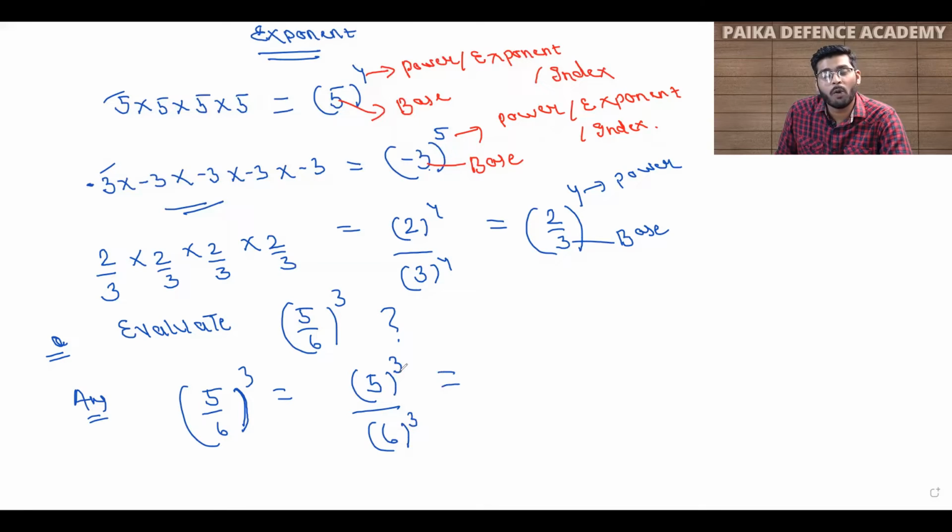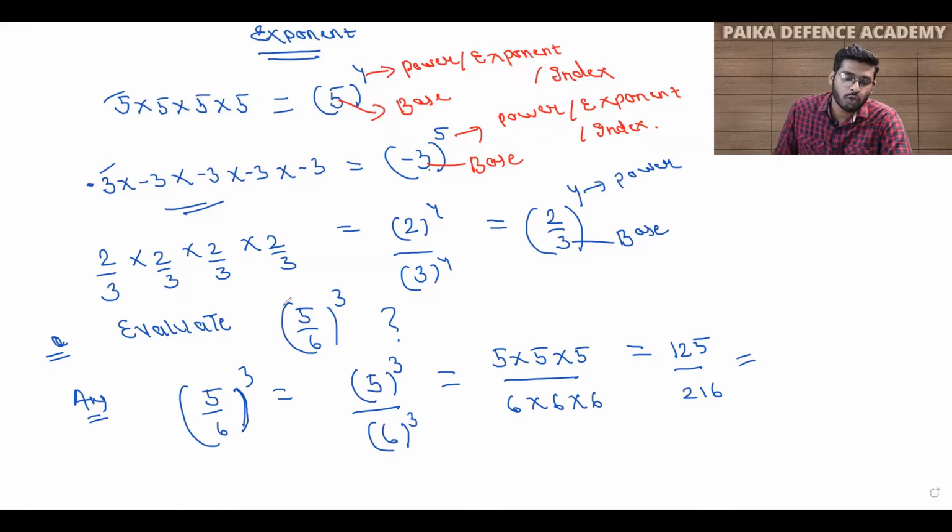Power 3 means we have to multiply 5 three times and 6 three times. So our answer is 125 upon 216. Generally this type of question is asked from exponent.